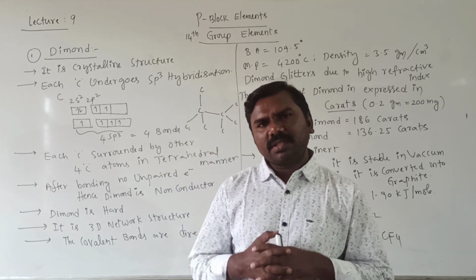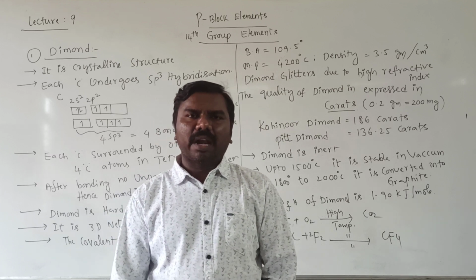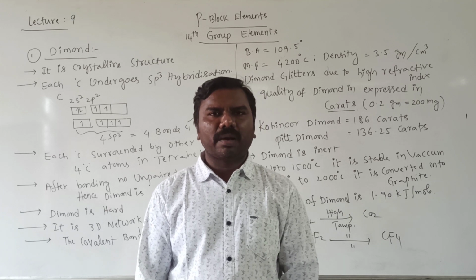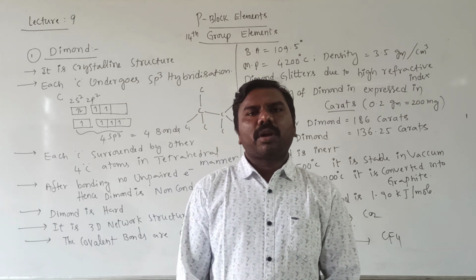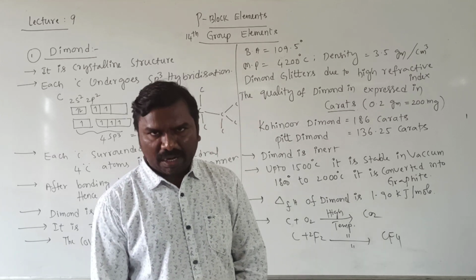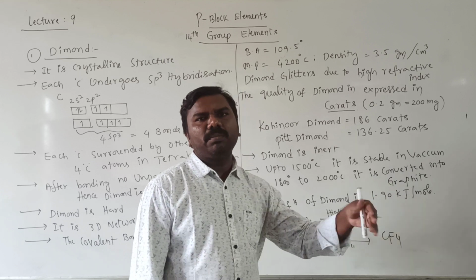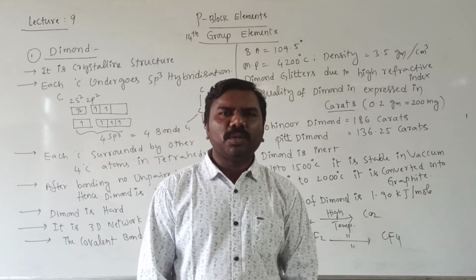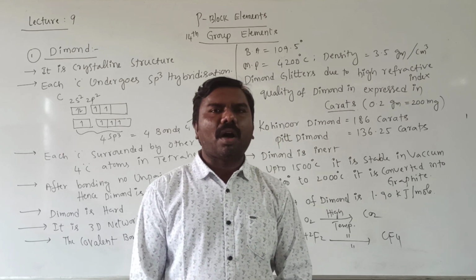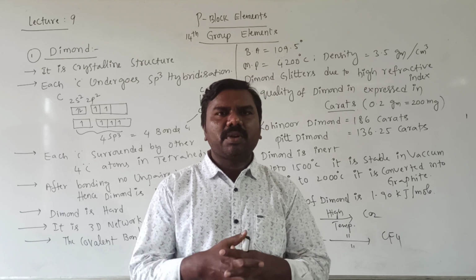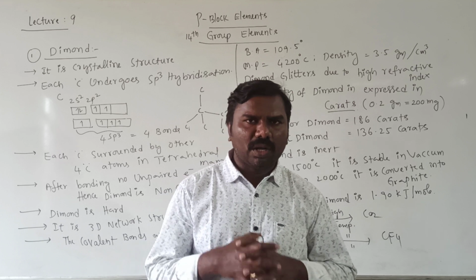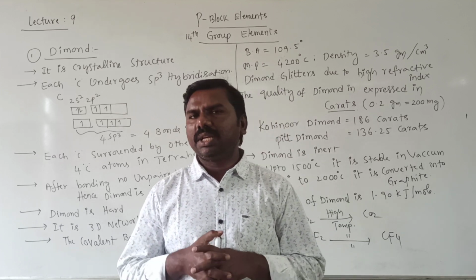Graphite is the most stable form of carbon, the thermodynamically most stable allotrope of carbon, because during the formation of graphite, a lesser amount of energy is released. Due to that reason, the most thermodynamically stable carbon allotrope is graphite. That's why we use graphite in the laboratory to do reactions of carbon always. We should not use diamond because it is very costly.